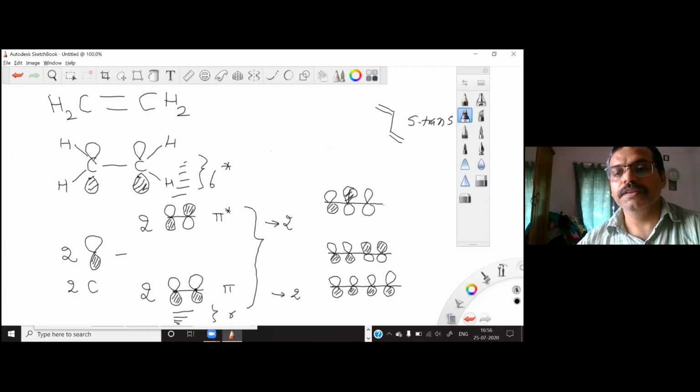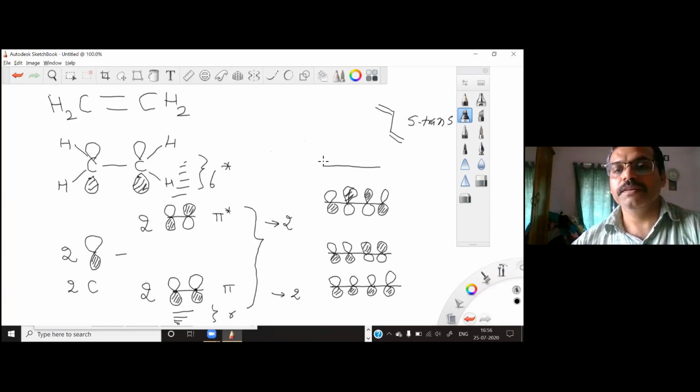Now I will make the in phase combination of this one. To make the in phase combination, I need to have this lobe in the same phase, and then it will become the other phase. And then I can make another combination, which is the out of phase combination of this pi star molecular orbital.